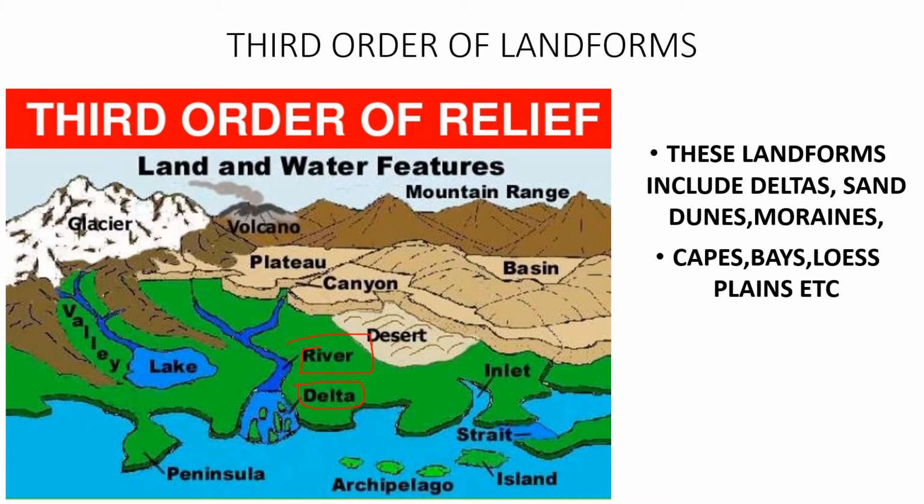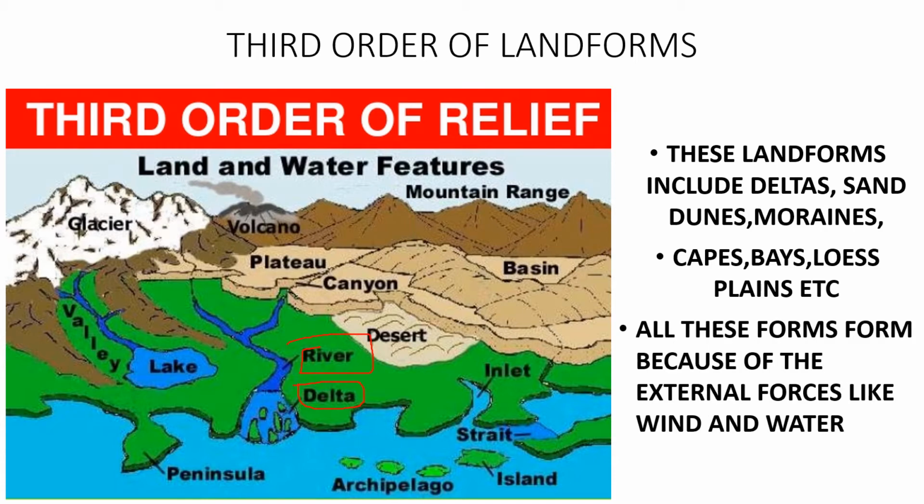And all these form because of the external forces like wind and water. Last time the second form formed because of the internal process of the earth, and these form because of the external forces like wind and water on the earth.